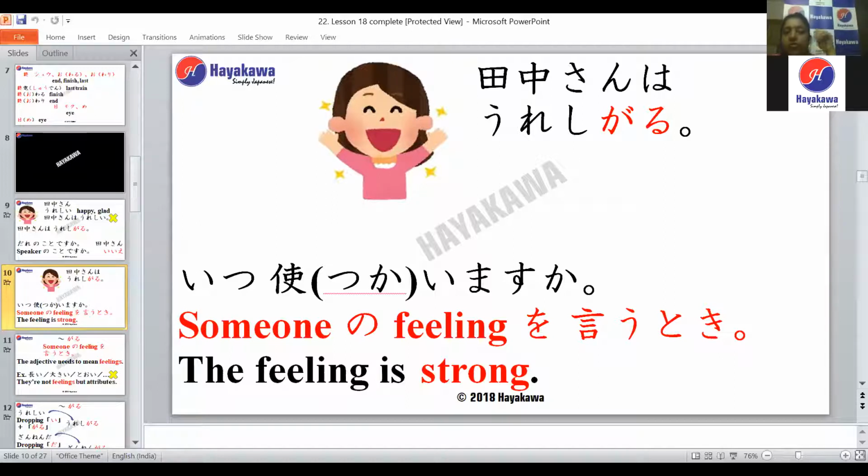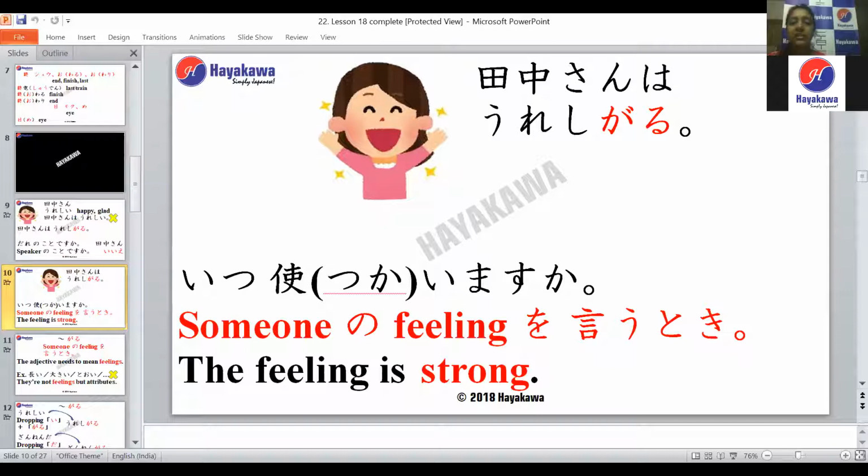So when you want to express somebody's feeling, right? Someone no feeling o yutoki, right? When you want to express someone's feeling, and the feeling is very strong. So you see somebody experiencing a particular emotion, and that emotion is very strong, and you want to express it. You want to say, hey, you know what? Tanaka-san looks very happy today. So you want to say that.